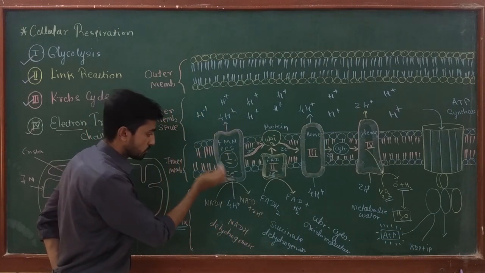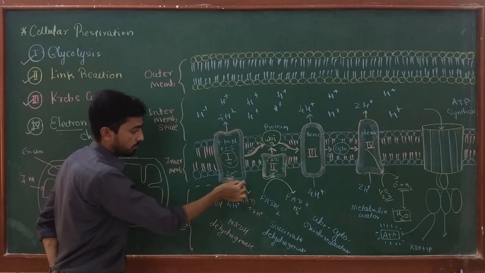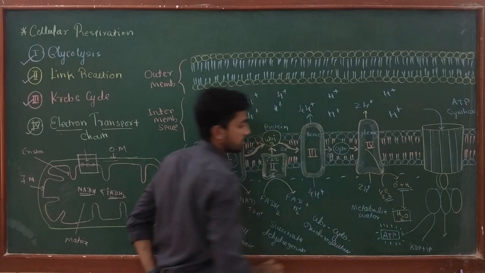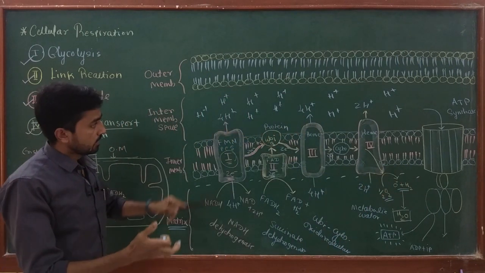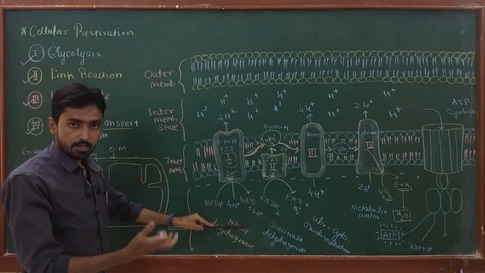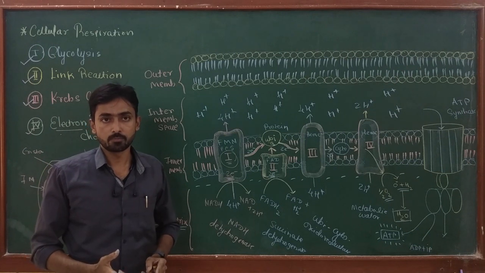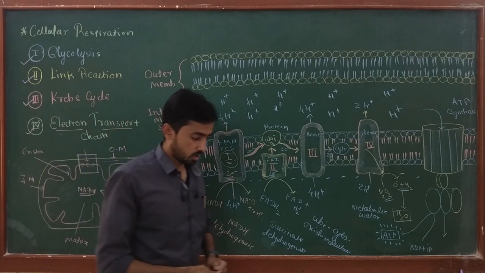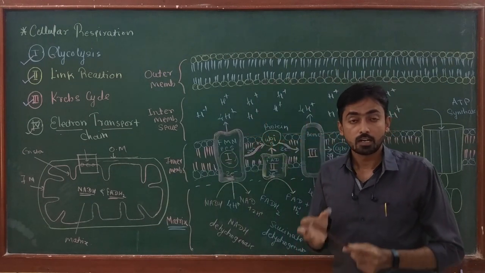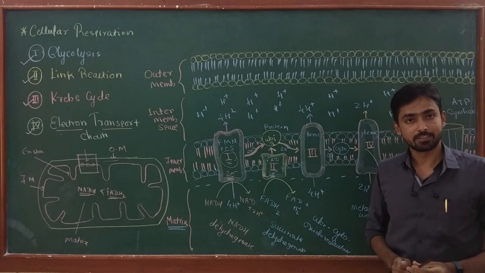At the same time, due to transfer of hydrogen, the inner side, or the matrix of the mitochondria, becomes negatively charged. So when one side of the membrane has a high concentration of protons, while the other side has a low concentration of protons, an electrochemical gradient is produced. And according to the electrochemical gradient hypothesis, a large amount of energy is stored in such a gradient.